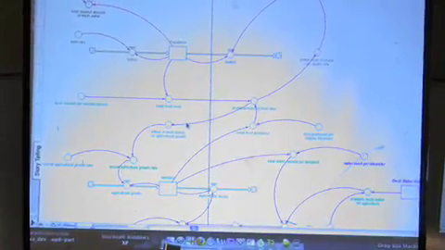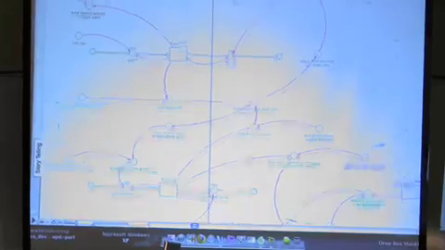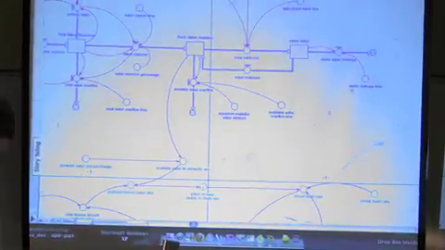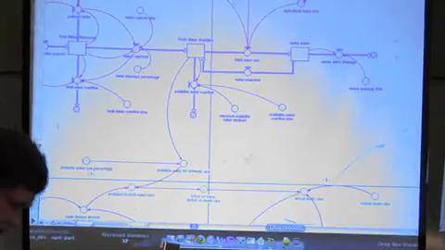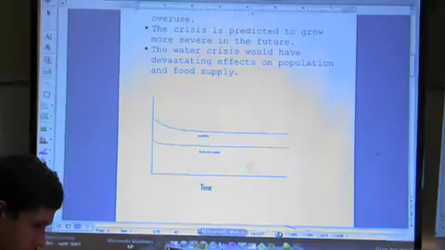So this is our basic model. We've got agricultural, population, and our water segments. And now we're going to take a look at our feedback loop.